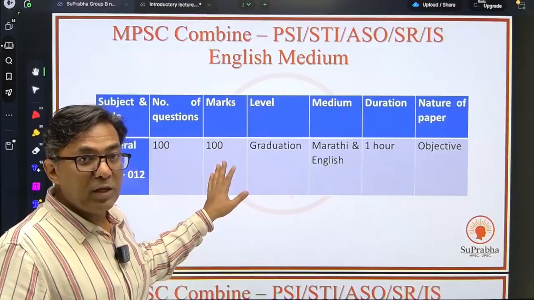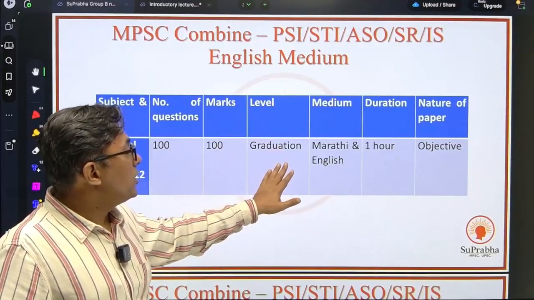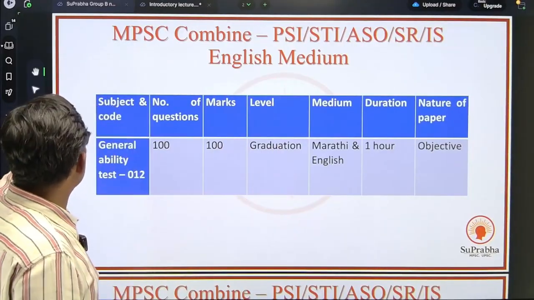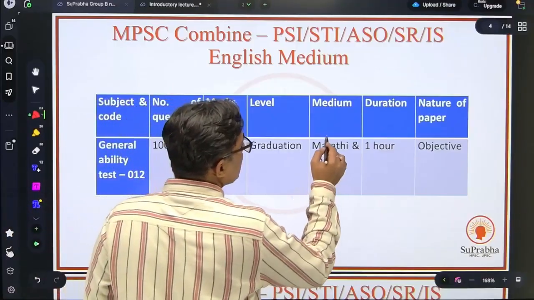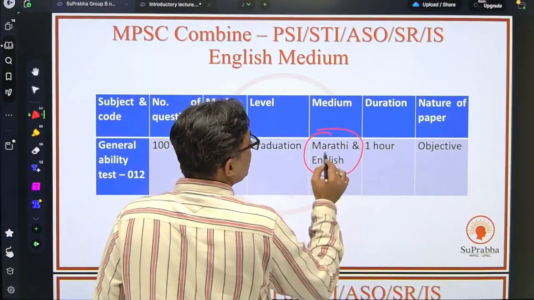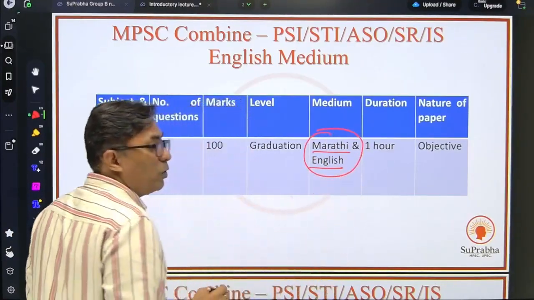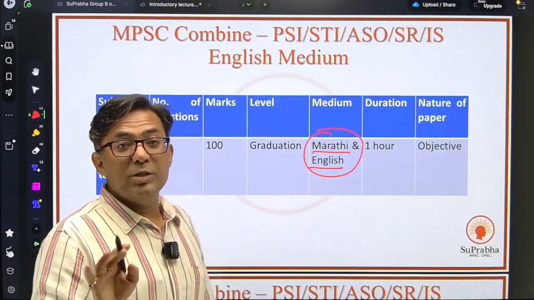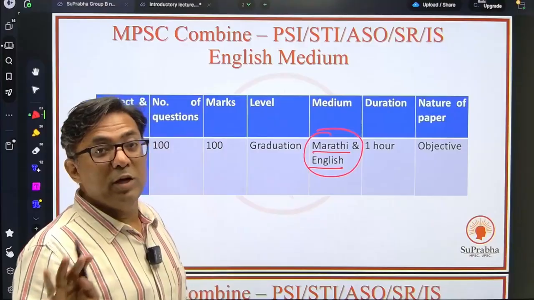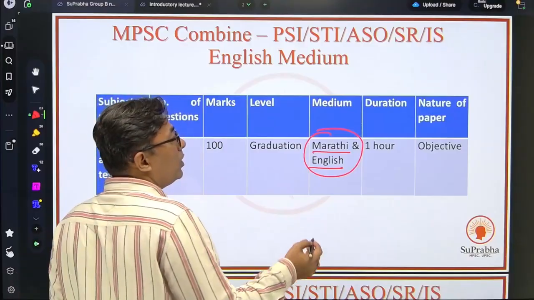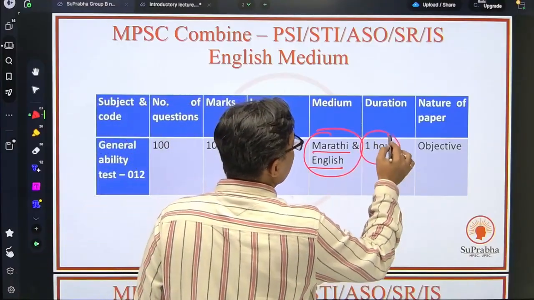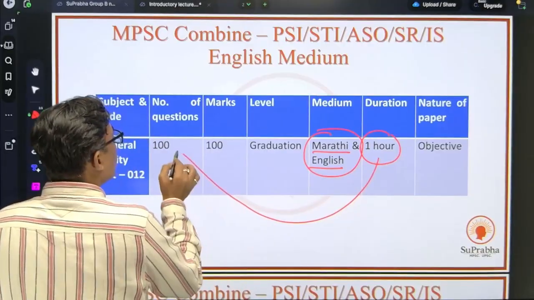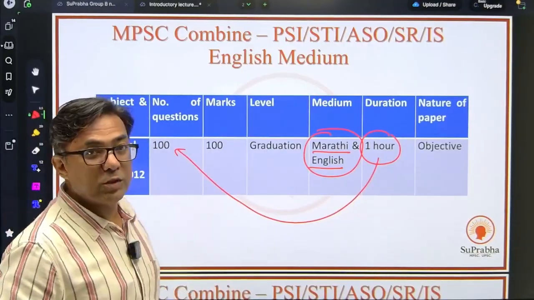For the prelims I am speaking about, the first stage, the level is graduation, and the best part for the English medium students is that the question paper is printed in both Marathi and English. The same question would be printed in both. I mean to say the commission is not biased towards Marathi medium or English medium background students. Only catch is that the question paper will be for 1 hour. In 1 hour, you are going to tackle 100 questions.